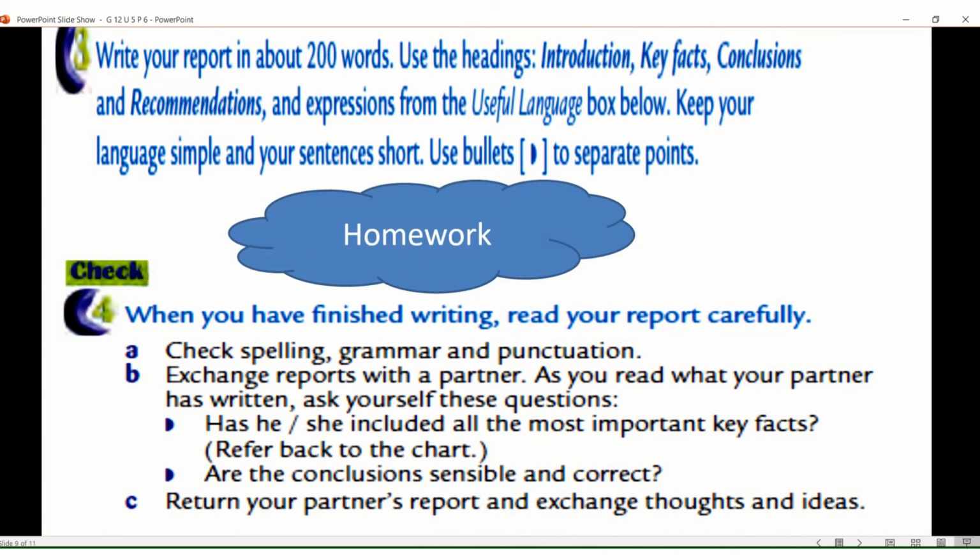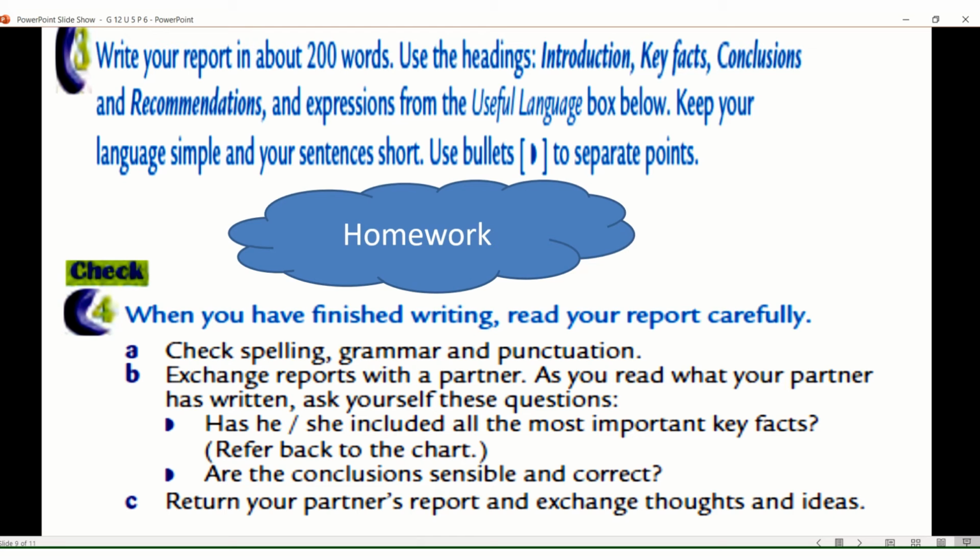So write your report in about 200 words. Use the headings, introduction, key facts, conclusion, and the recommendations, and expressions from the useful language box below. Keep your language simple and your sentence short. So you should use simple language and your sentence should be short. Use bullets to separate points, of course, if you are going to mention key facts.